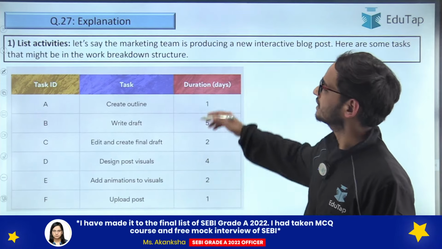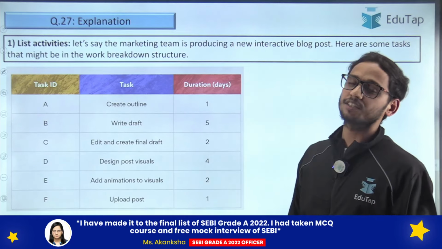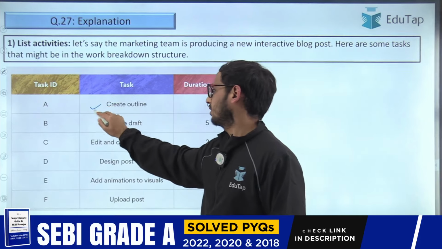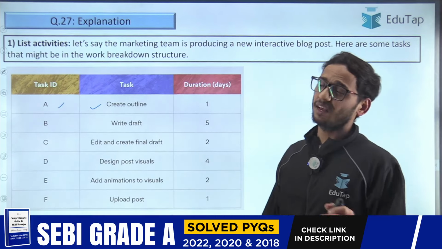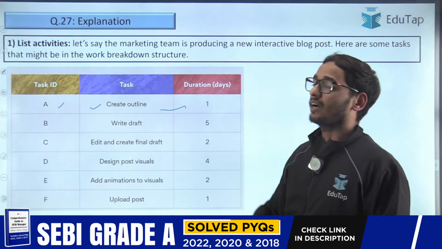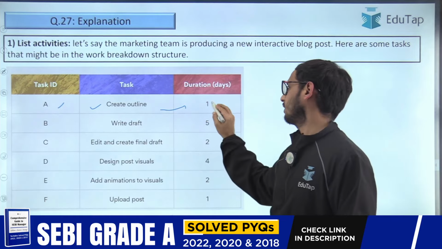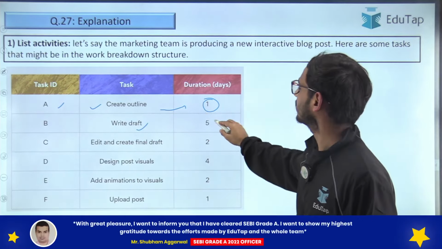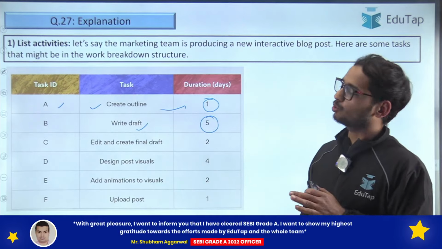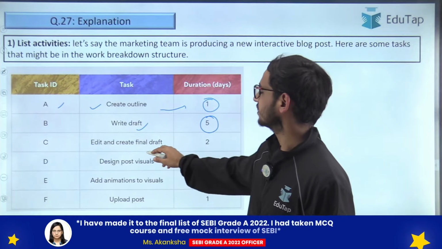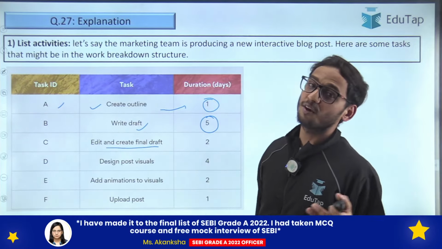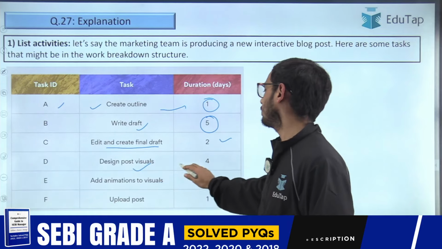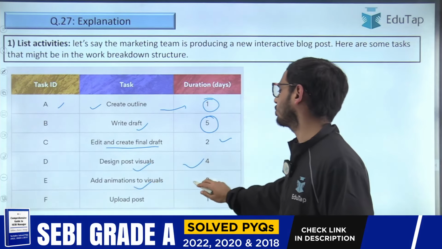Suppose a company is listing its activities in relation to the marketing of a project, right? So the first task, given the ID A, is to create the outline, and the duration to do task A is 1 day. Now the second task is to write a draft, and the team is going to take 5 days to do this. Now we have task C, that is edit and create the final draft, and it is going to take 2 days. Then we have design post visuals, 4 days, add animations to the visuals, 2 days, upload post, 1 day.